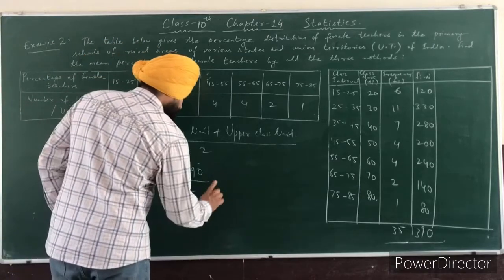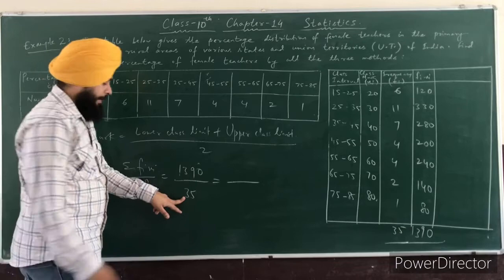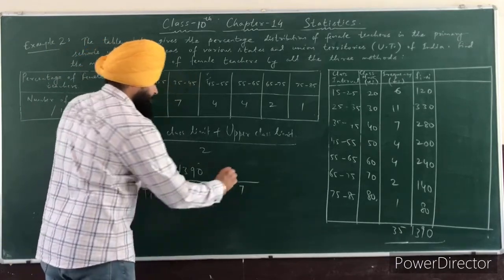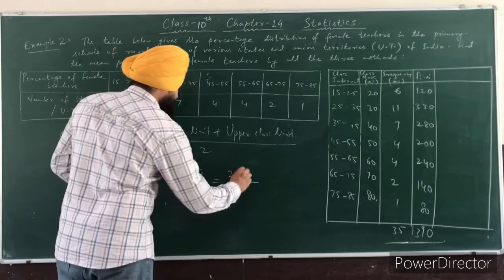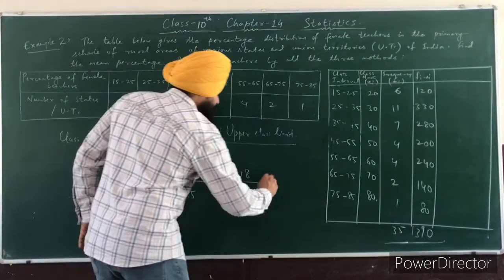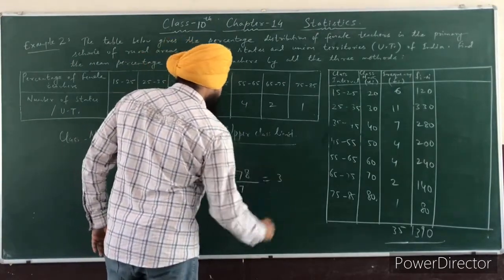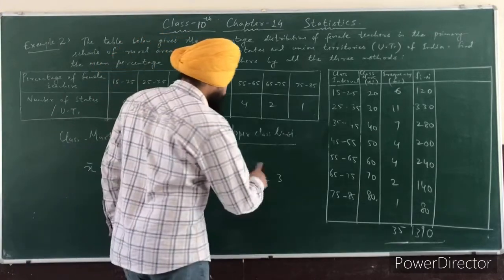So first, it is cancelled on the table of 7. 5 7s are 35. 5 2s are 10. 5 39. 5 7s are 35. 5 8s are 40. Now 278 by 7. It is 7 3s are 21. 27 minus 21 is 6. 68.